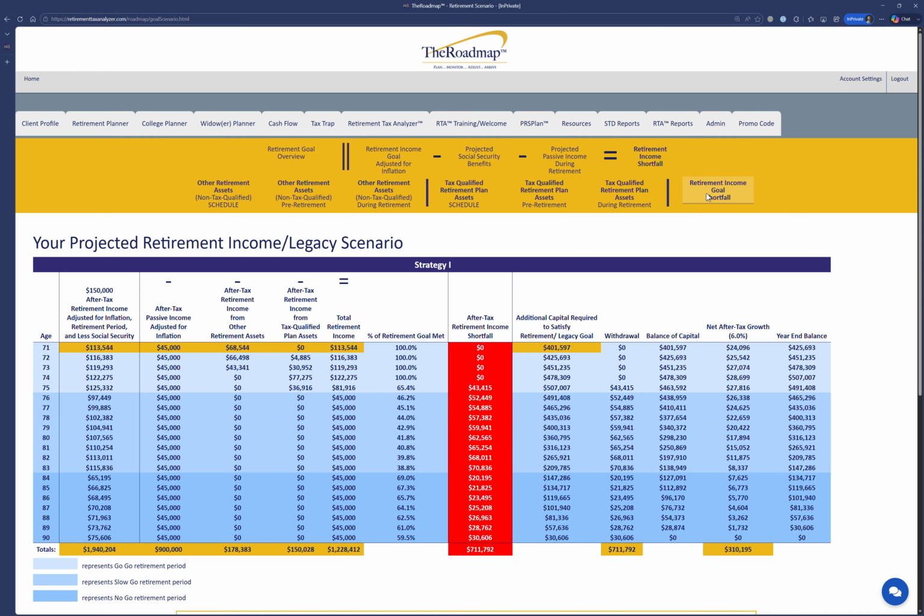When we go over here, we see that their initial $150,000 is what they are targeting as their goal, is not met. It's got a shortfall at the bottom of $700,000, but they can fix that by additional capital this year of $400,000.